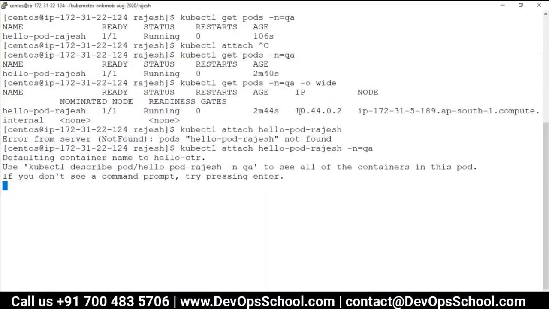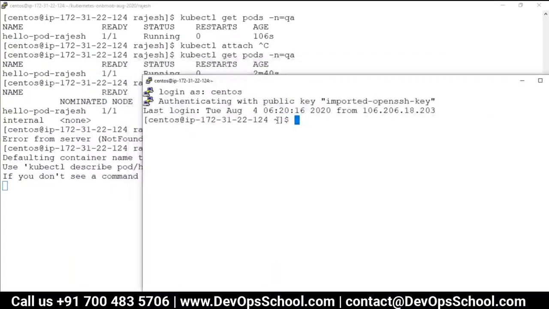Where are you right now? Inside the container. Inside the container, but on what? Nginx. You want to see the Nginx experience? Look at this here. Curl. This is the IP address of the pod. Okay, this is the IP address.